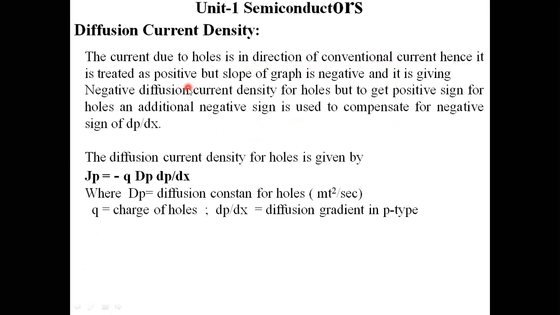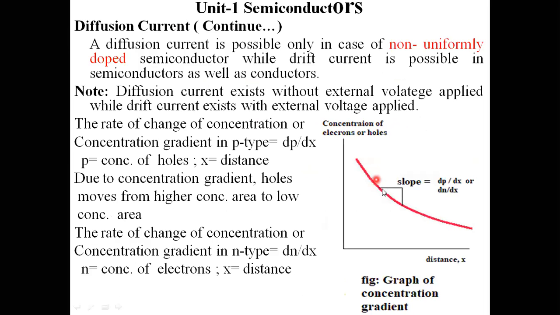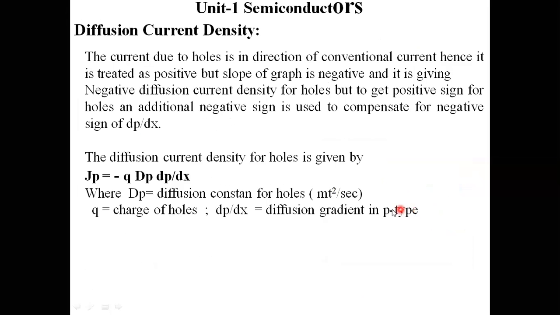I am going to treat the direction as positive, but the slope of the graph is negative. Why? Because the slope is decaying in nature. If we find the slope, I get it as negative, and it gives a negative diffusion current density for holes. But in order to get a positive sign for holes, an additional negative sign is used to compensate for the negative sign.